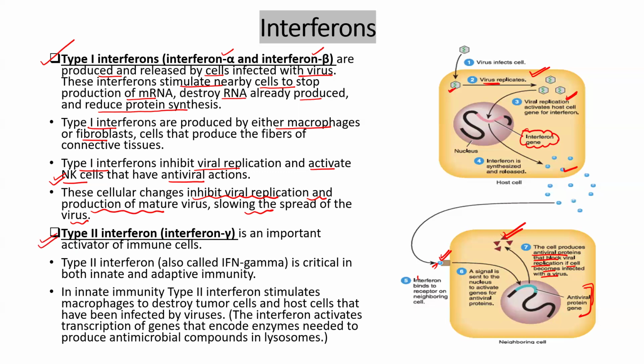Now, type 2 interferon is actually an activator of immune cells. It is also known as gamma interferon. It plays a very important role in innate immunity and acquired immunity. It will stimulate macrophages to destroy tumor cells. Is it clear? So type 2 interferon is the one which is going to activate our immune response, and type 1, that is alpha and beta, are produced by virus-infected cells to make the neighboring cells viral resistant and they prevent the spread of the viral disease.